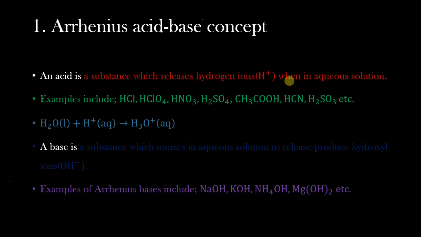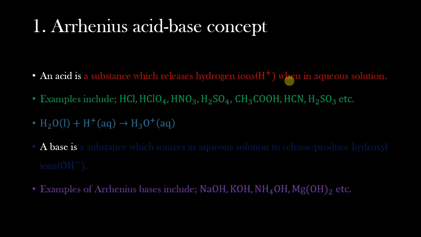An acid, according to Arrhenius acid-base concept, is that substance which will release hydrogen ions in aqueous solution. So this will give us examples of hydrochloric acid, perchloric acid, nitric acid, sulfuric acid, among others. But one thing we should note here is that when this acid is in solution, the hydrogen ion that is produced won't be existing freely.